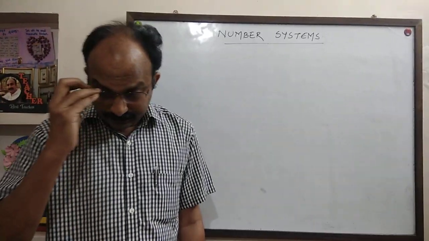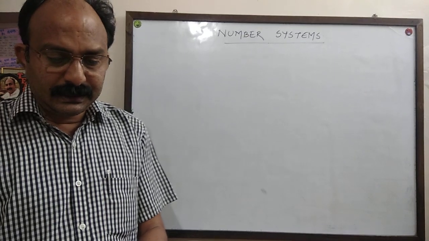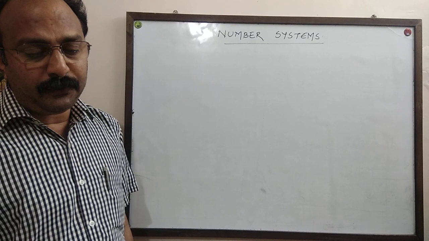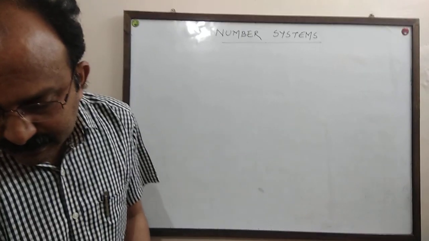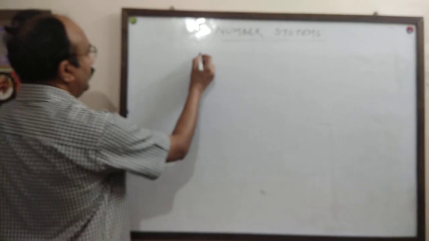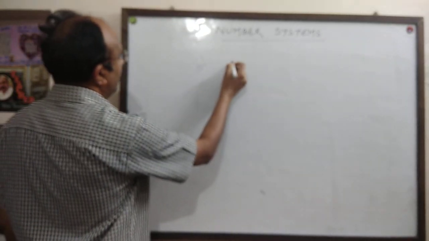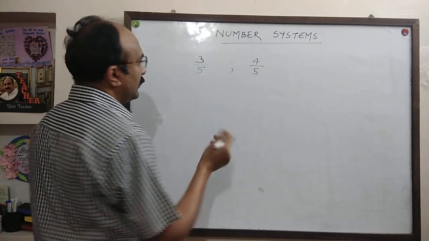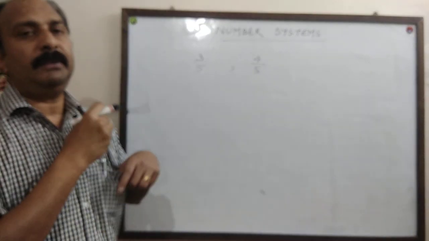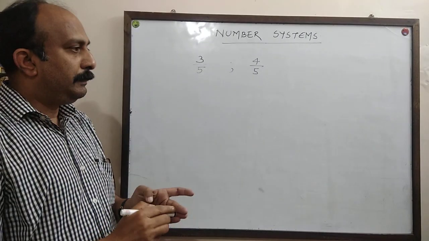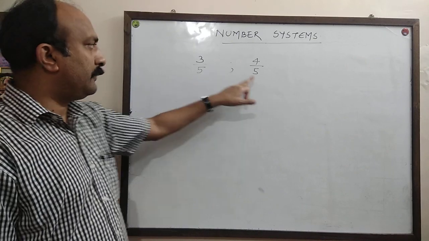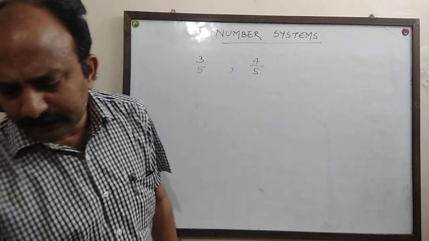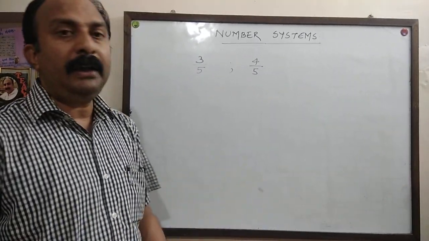Question number 3. Find 5 rational numbers between 3 upon 5 and 4 upon 5. It is easier than the previous question because the previous question first had to be converted into rational form. It is already in rational form, 3 upon 5, 4 upon 5. And you are asked to find 5 rational numbers.